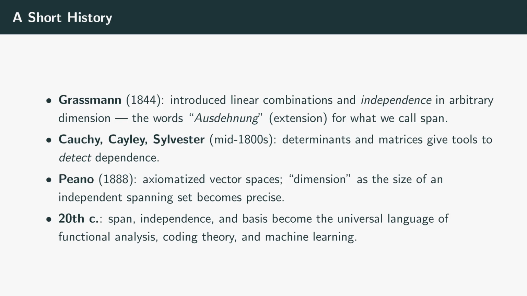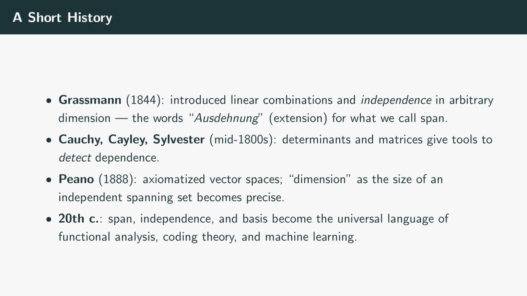The ideas in this episode are essentially the invention of Hermann Grassmann in his 1844 book. He was the first to treat linear combinations and independence in any number of dimensions, and his word for the reachable extent of a set of vectors, Ausdehnung, German for extension, is very close to what we now call span. As we mentioned last time, his work was so abstract for its era that it sat largely unread for decades.